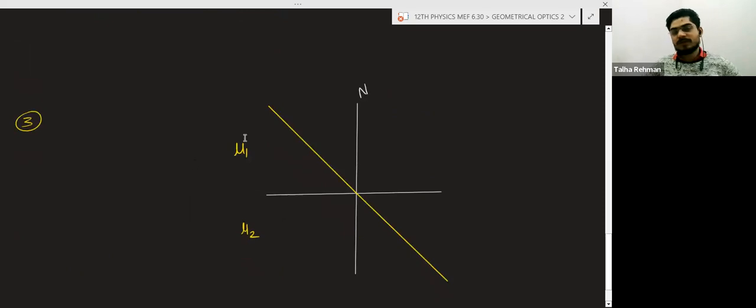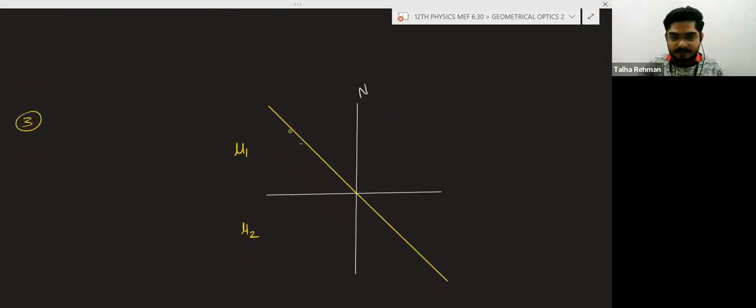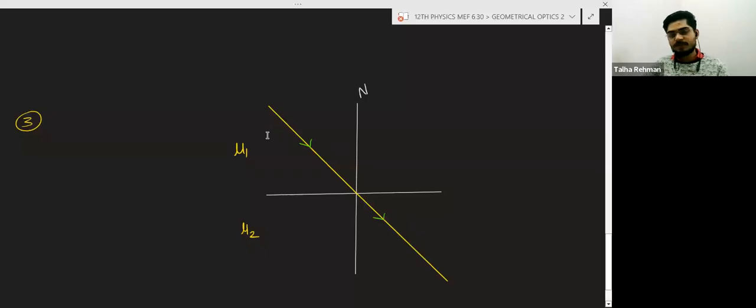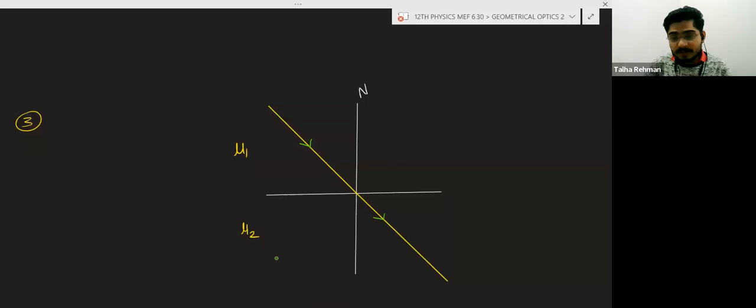Second, if a light ray is passed like this and this light ray passes straight, and we have two media, one with refractive index mu1 and another with refractive index mu2, then the media can be different, but mu1 is equal to mu2.